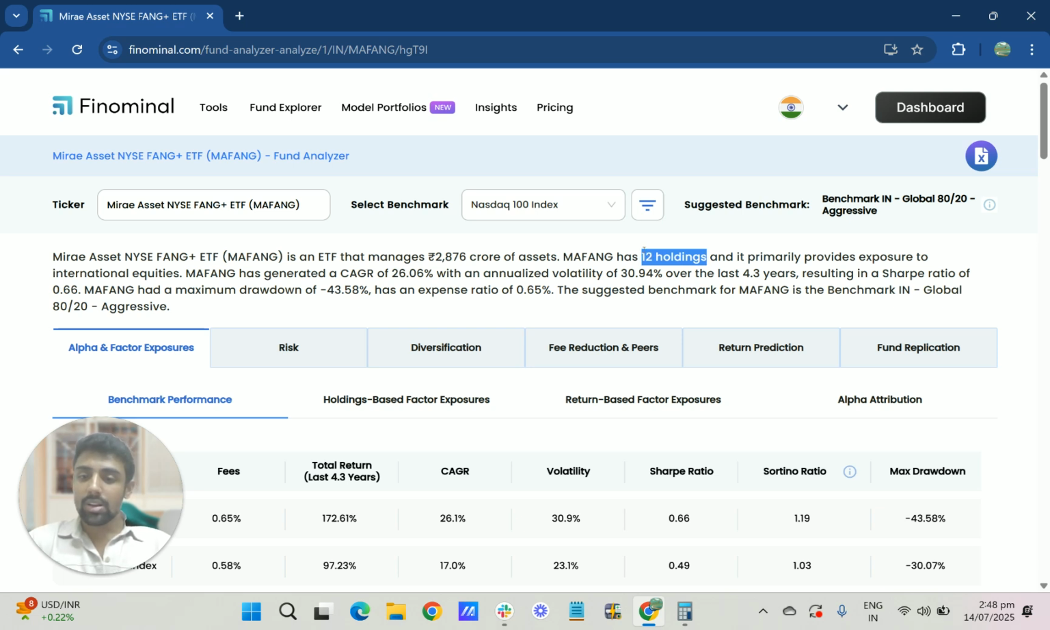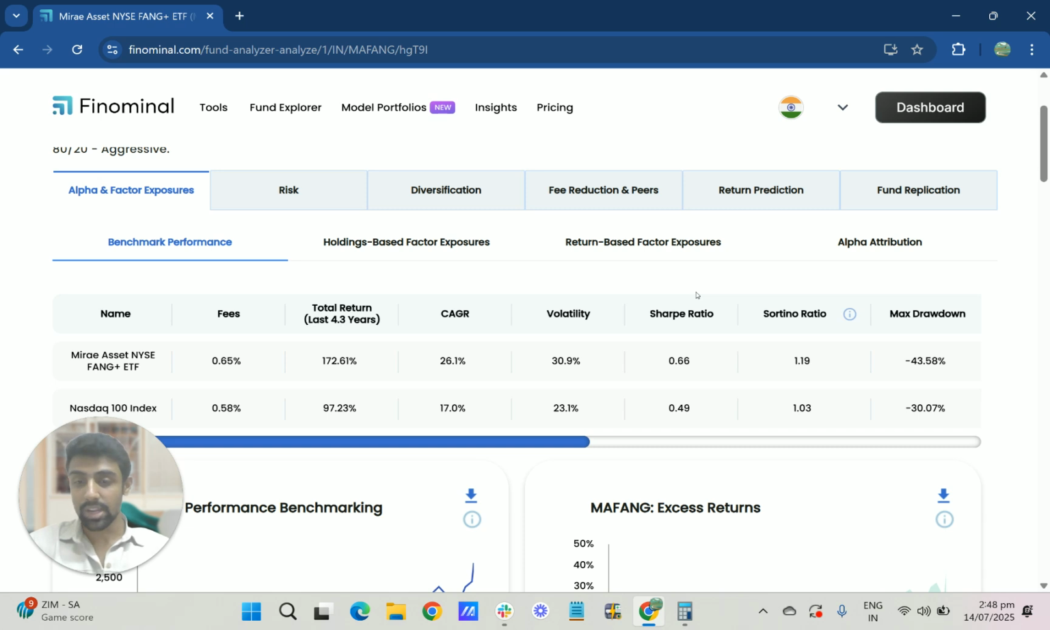It only holds the top 10 stocks in the US market, right? So basically the top 10 tech stocks. These are like Apple, Meta, Nvidia, all these big companies, just the top 10. So it's like the S&P 500 holds 500 stocks, NASDAQ 100 holds 100 stocks. This holds only 10 stocks, right?